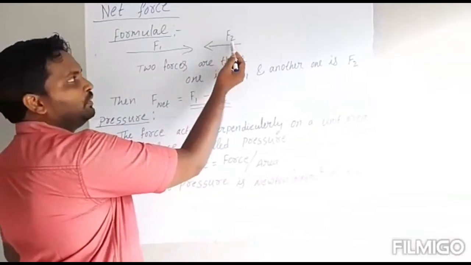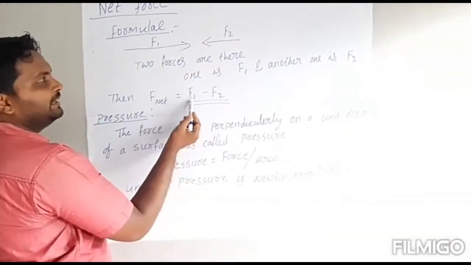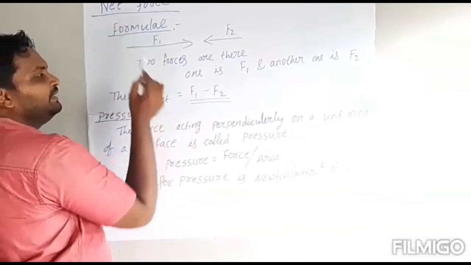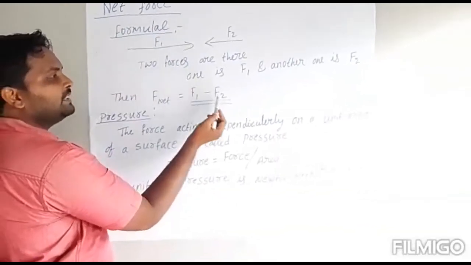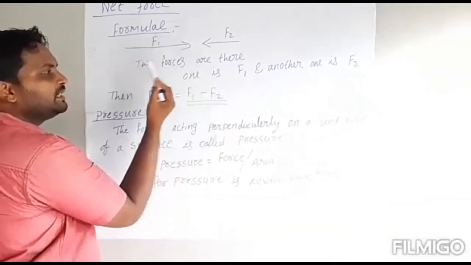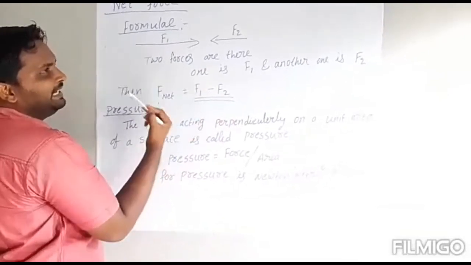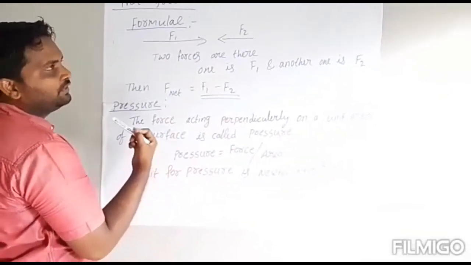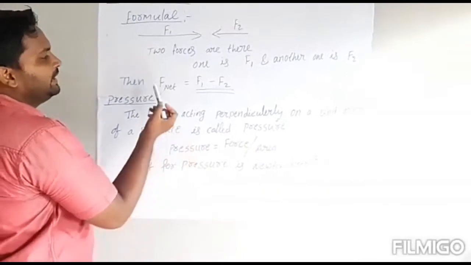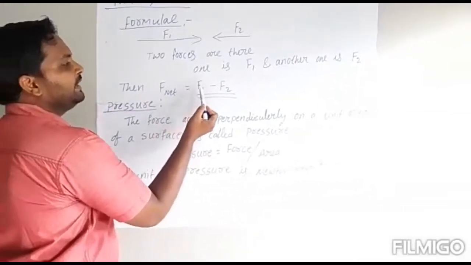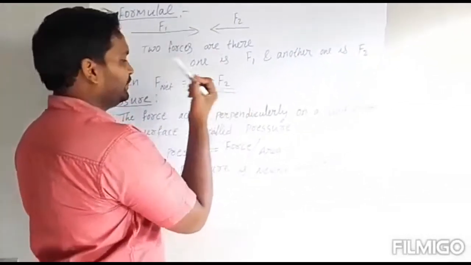If this force is more, you take it here. Which is less goes in that place, and which is more goes in this place. Then you can get the net force of any object. F net is equal to F1 minus F2.